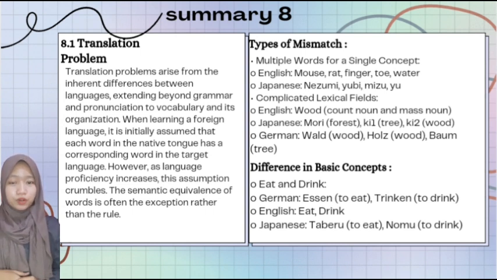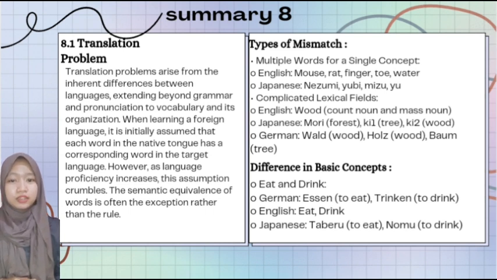In English, words, count noun, and mass noun. And in Japanese, mori is forest, ka 1 is tree, ka 2 is wood. And in German, Wald is wood, Holz is wood, Baum is tree.